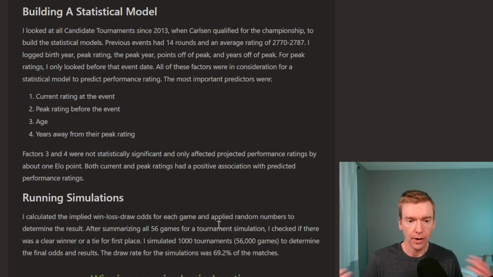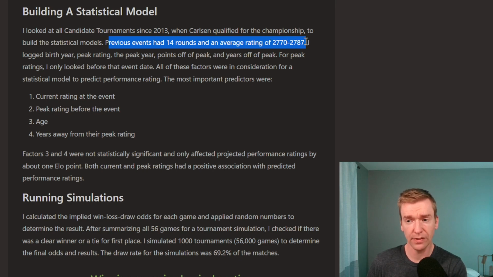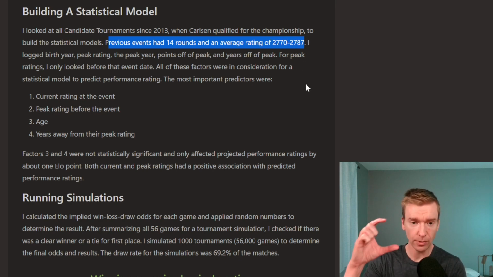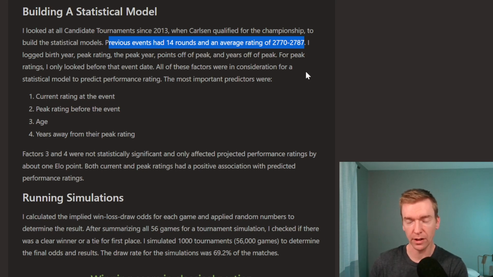So first I talk about how I build these statistical models. These are done in Excel, and I use a whole bunch of random numbers that I generate to feed the models. But first I had to figure out which factors go into the model. So what I did was I went all the way back to the candidates tournament in 2013 when Carlsen qualified for the championship, and I used all of that data to help predict who's going to be the candidate for this year. So previous events had 14 rounds with an average rating between 2770 and 2787. So pretty narrow range, definitely in the upper 2700s.